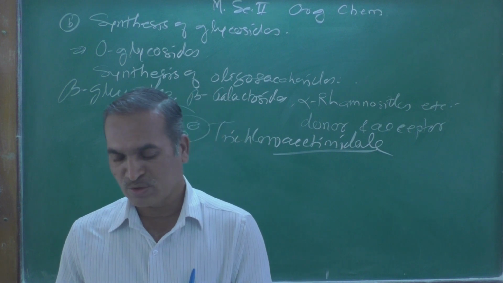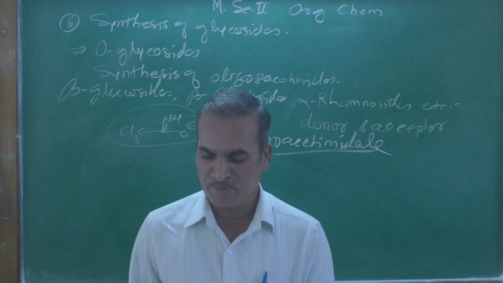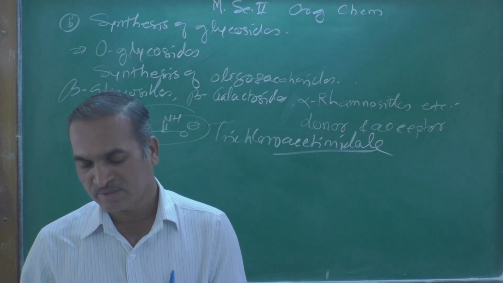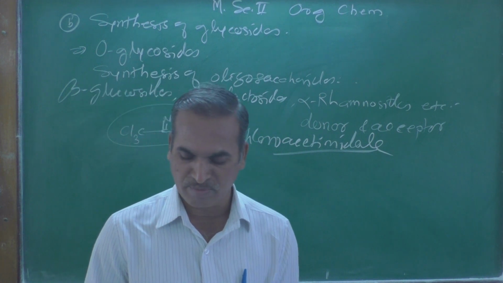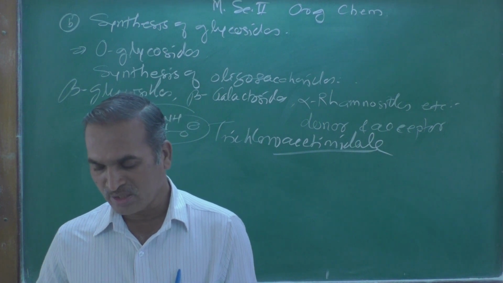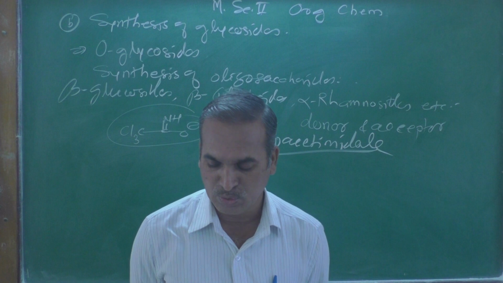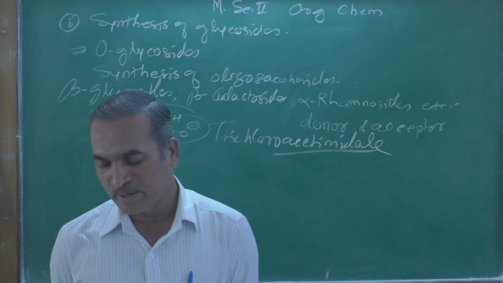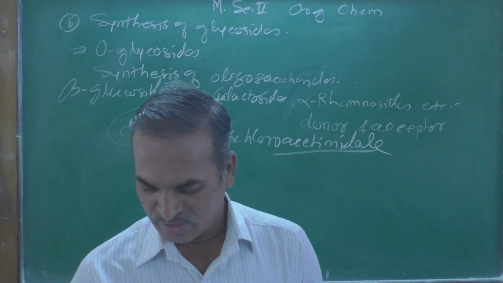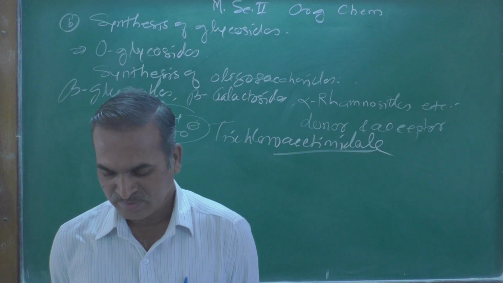Trichloroacetimidates have also been used for the glycosylation of more complex carbohydrate acceptors, as shown in scheme number 4. Gal-beta, Gal-N and other disaccharides were synthesized and converted into fluorescein labeled acceptors, which are used for sialyltransferase arrays.